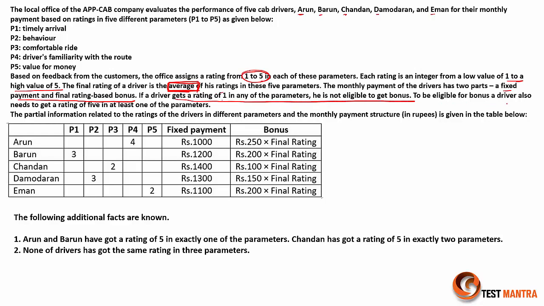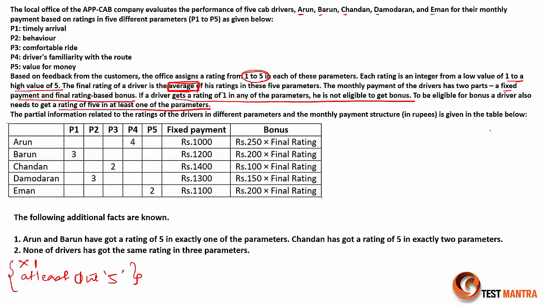To be eligible for bonus, a driver also needs to get a rating of 5 in at least one of the parameters, right? So what are the basic requirements here? No 1 and at least one 5. These two are the major requirements here, right? So let's see, here I have a table given, a partial information related to the rating of the drivers in different parameters, and the monthly payment structure in rupees is given in the table below.